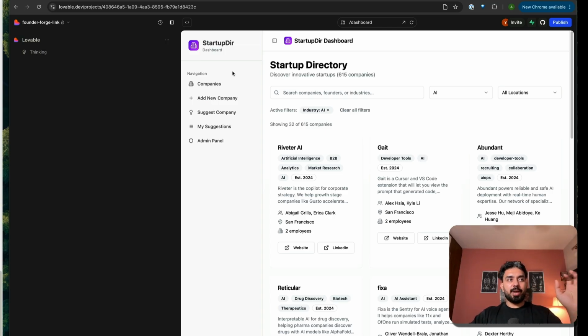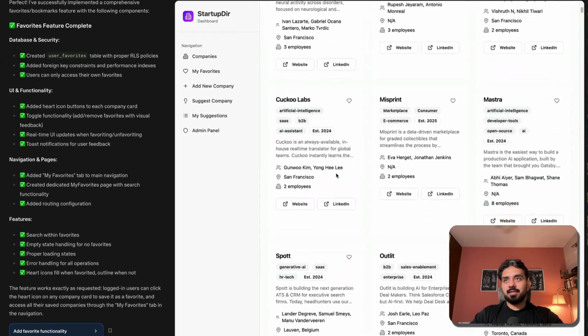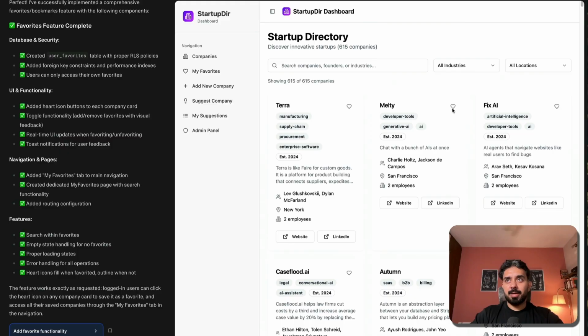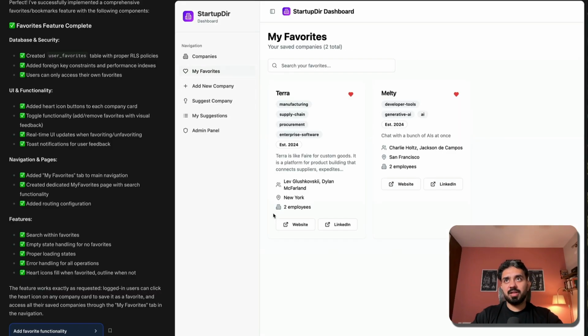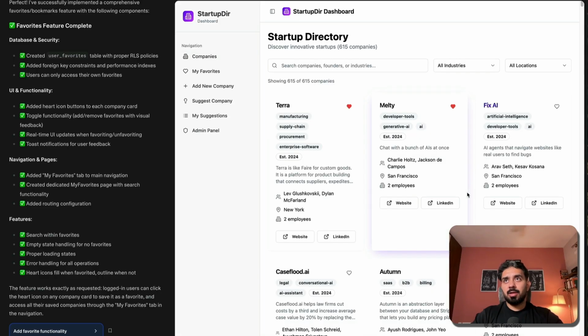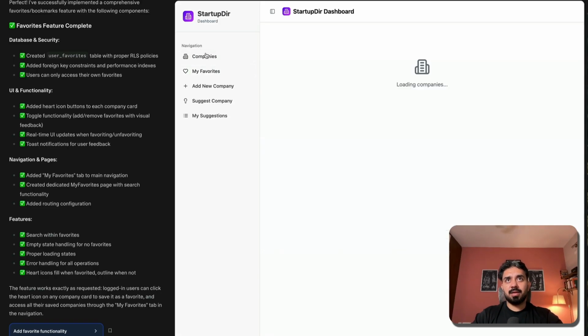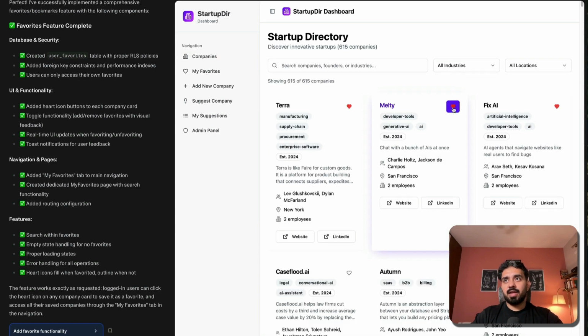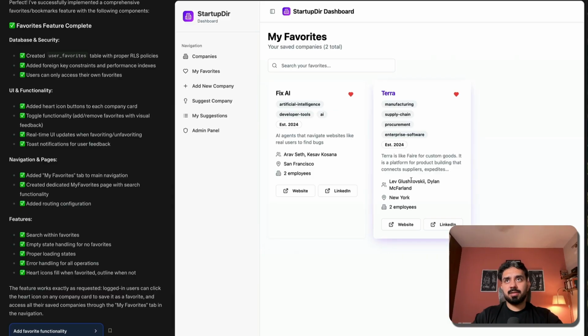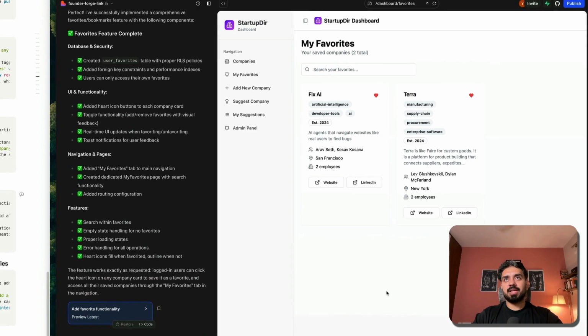Okay, so you can see that the favorites feature has been implemented. Now, if I click on this heart, so I favorited 2 companies, and if I go into my favorites page, they start loading up here. Companies, loading all the companies. I'll add my favorites. Okay, this is fine. If I remove this from here, and if I go to my favorites, this is removed. Great. So favorites is working.